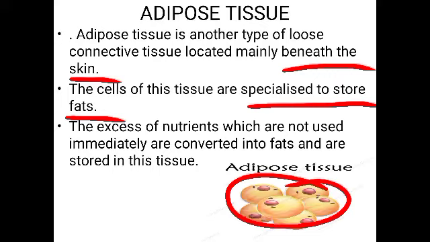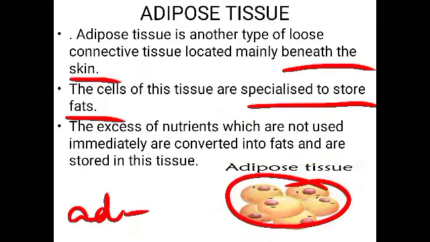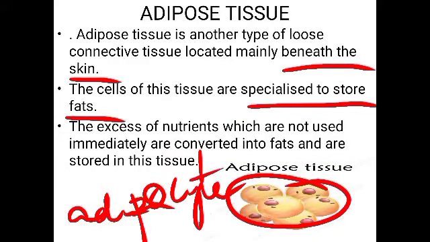Actually, this adipose tissue is formed of cells called adipocytes. What is the name of the cell? It is an adipocyte. Adipocyte is the name of the cell of the adipose tissue. So in this cell only the fat will be stored. And the excess nutrients which are not used in our body immediately can also be converted into fat and are stored in this tissue.